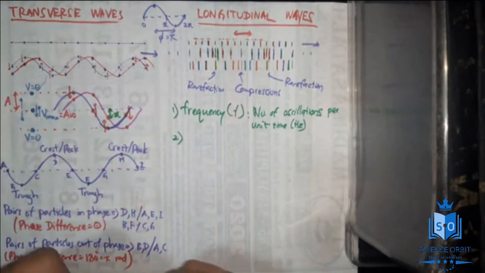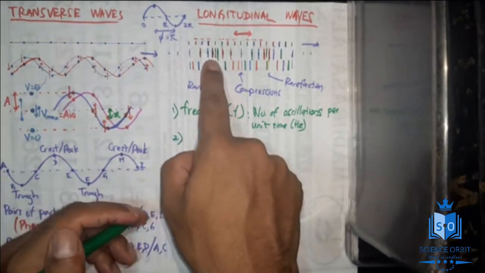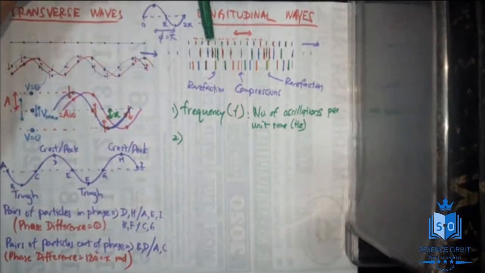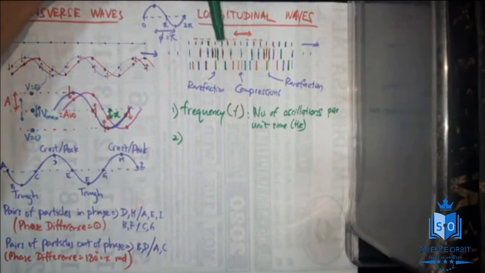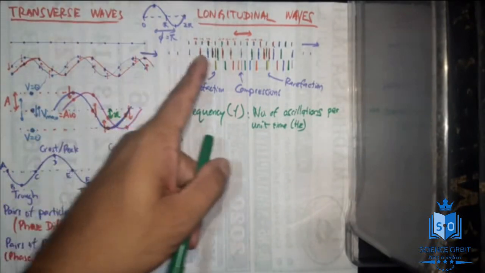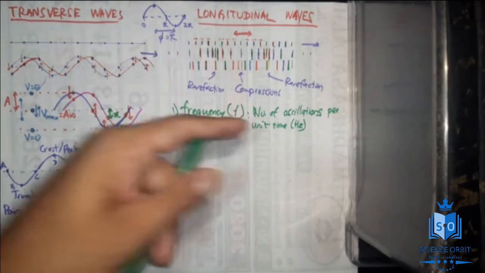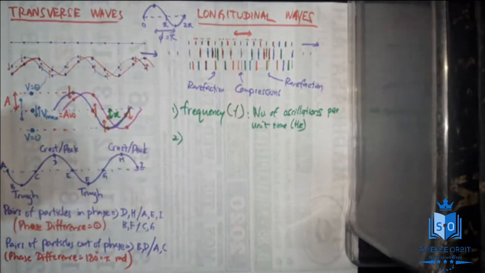Every particle. Now here also you can say, if you take the purple color particle here, it has moved this much from its initial position. So every particle here is also performing simple harmonic motion. Whenever a particle is performing simple harmonic motion, it will have an amplitude. Amplitude is the maximum displacement of an oscillating particle. That is what amplitude is.